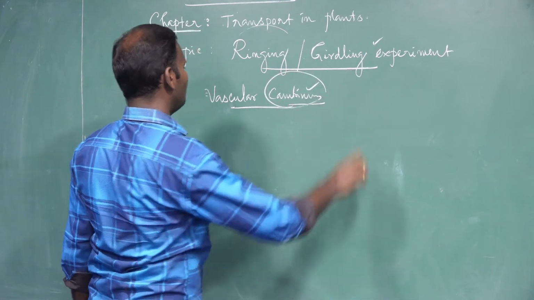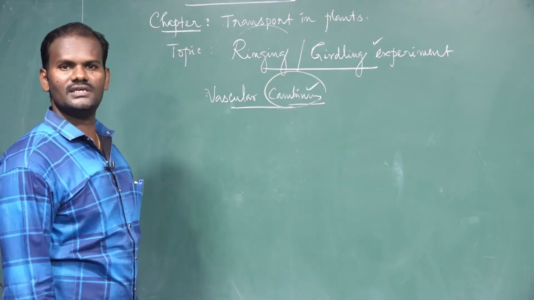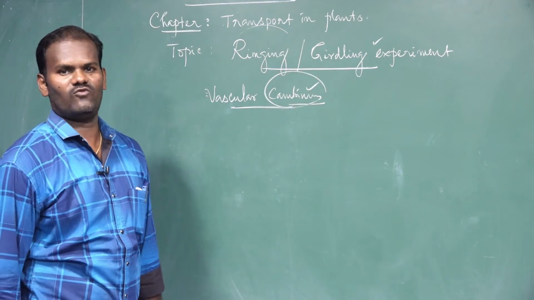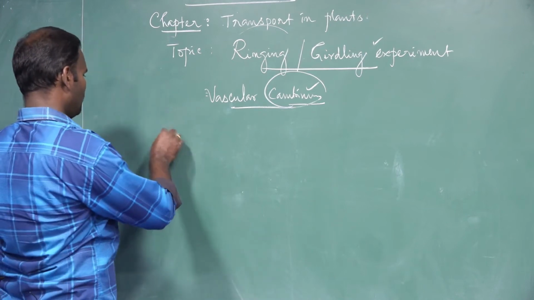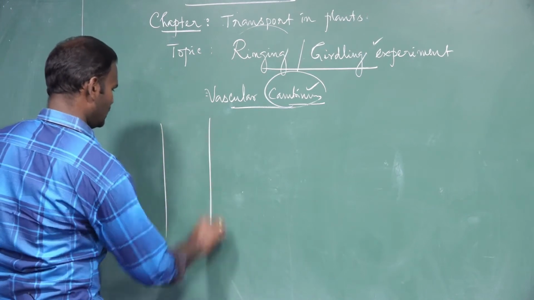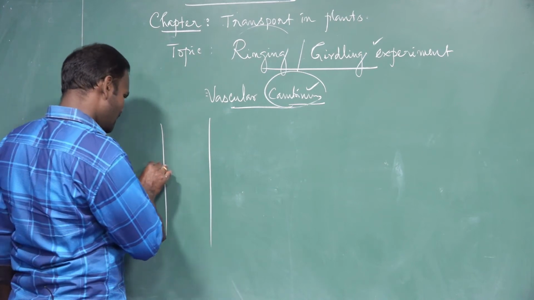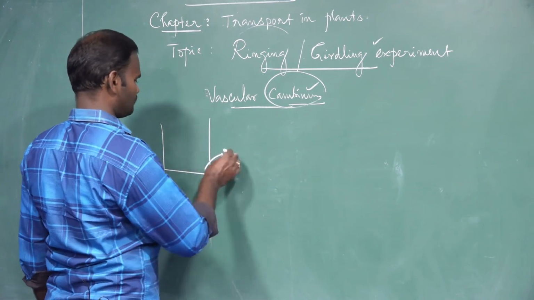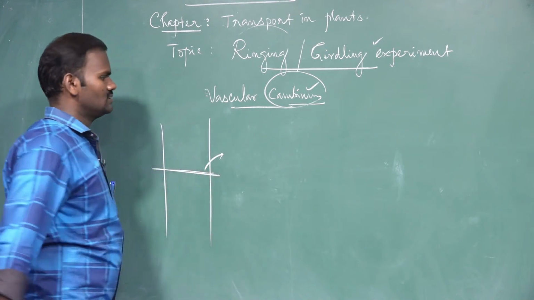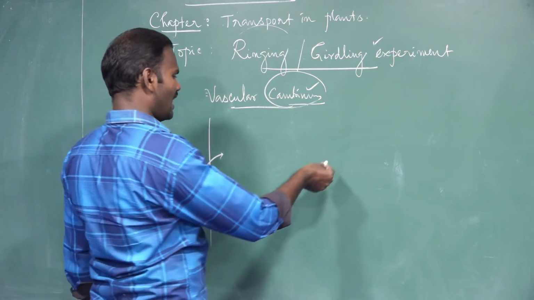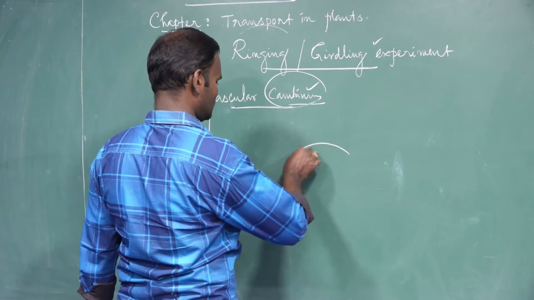Cambium is a meristematic tissue which is present in the vascular bundles, between xylem and phloem, and is called vascular cambium. Yes, it is a woody plant or woody stem. If we cut the woody stem, the vascular bundles are arranged in the form of a ring-like structure.